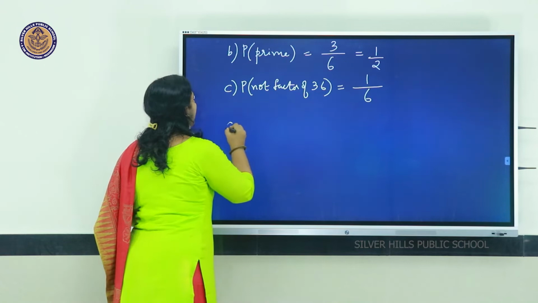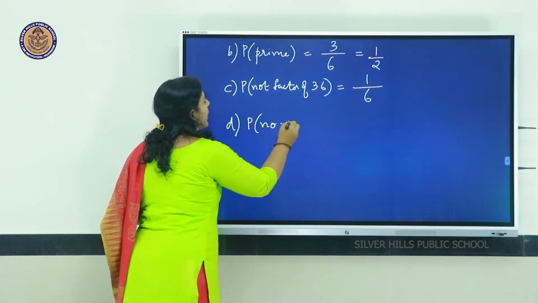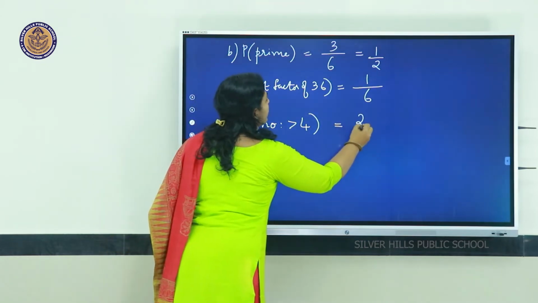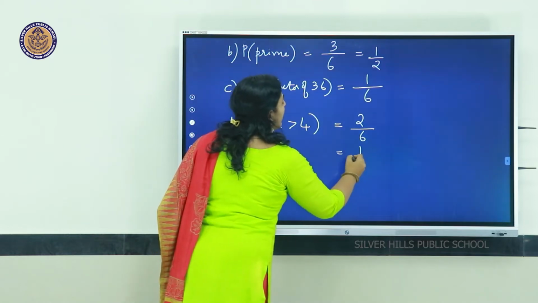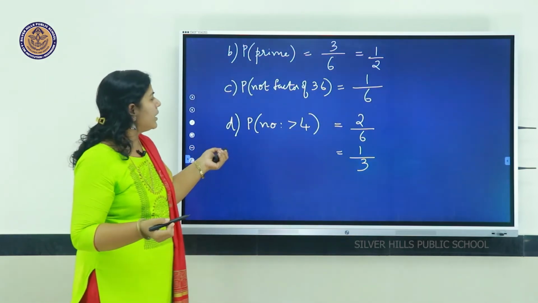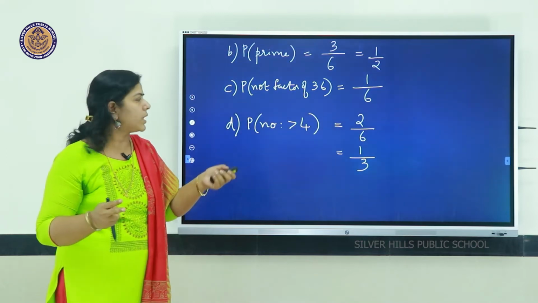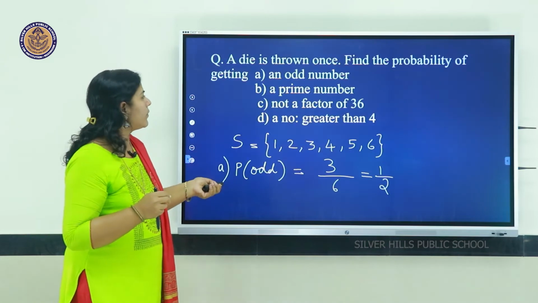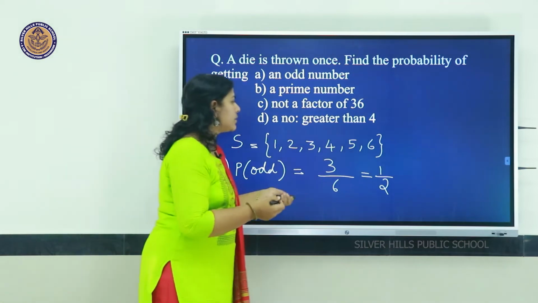So, the probability of a number greater than 4 will be only 2 numbers, 5 and 6, that is 2 out of 6. Same way, we have to make it in the simplest form, 1 by 3. We found the number greater than 4 has only 2 outcomes, 2 out of 6, that is 1 by 3. So, we found all the 4 cases when a die is thrown. Okay. Hope you have understood this.